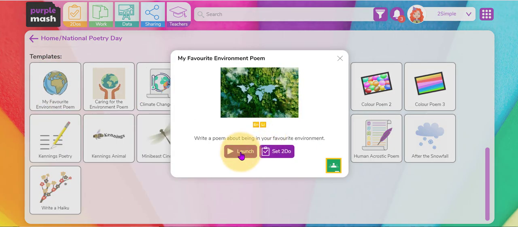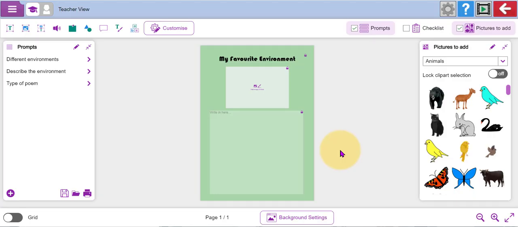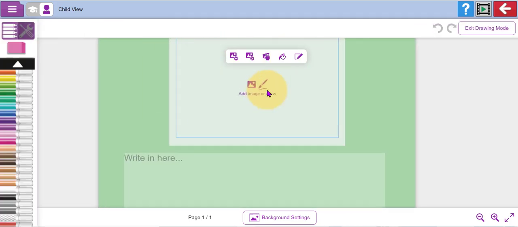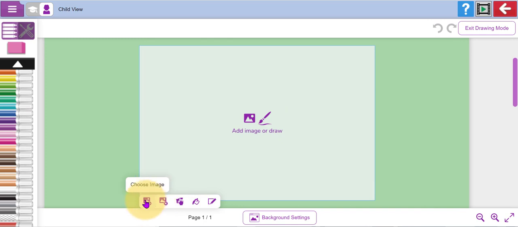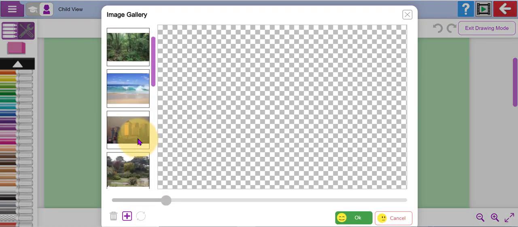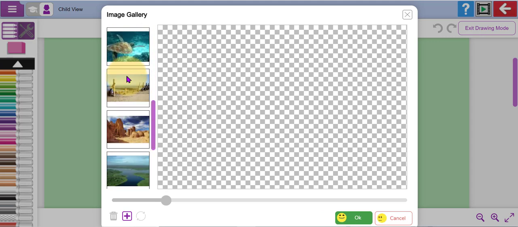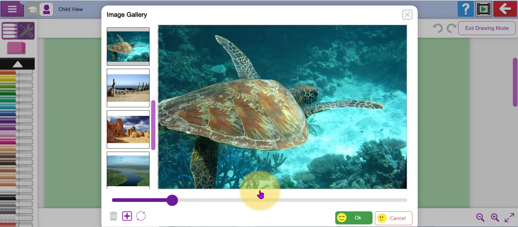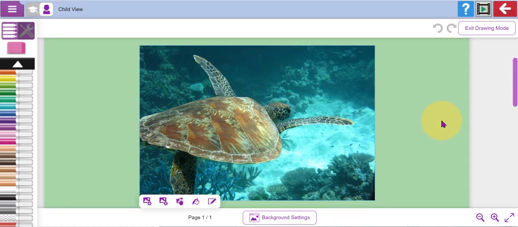Let's go into this one, My Favourite Environment poem. Now with these writing templates, as a teacher, I'm currently in teacher view. If I switch it to pupil view, you'll see what the children can do in this template. They can add an image at the top here. I click on that, I'll get this choose image selection at the bottom here, and I'm going to choose an image which would be my favourite environment. Let's have a look. I'm going to use this one here. Select an image, zoom into it, and I'm going to write about coral reefs.